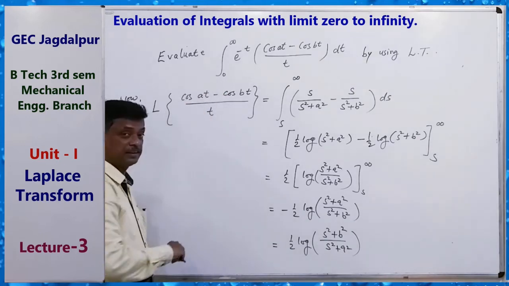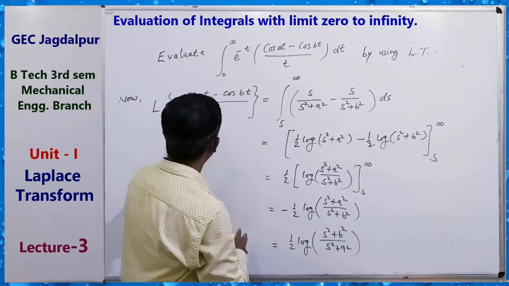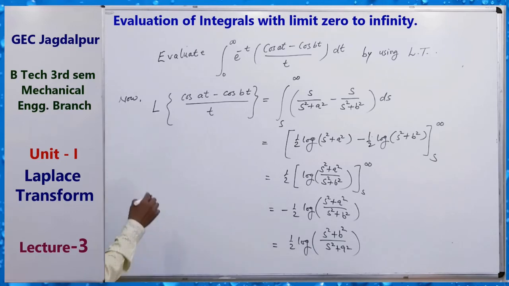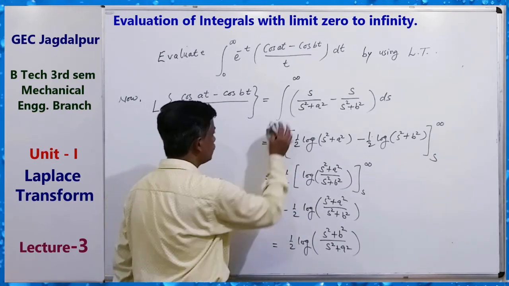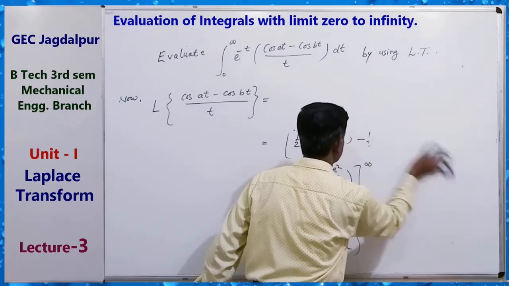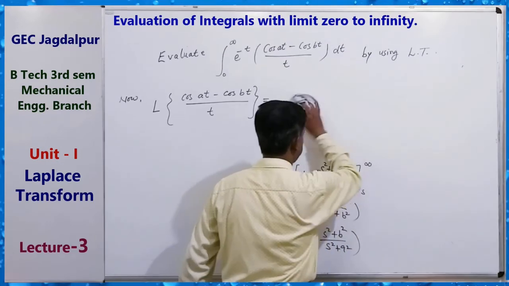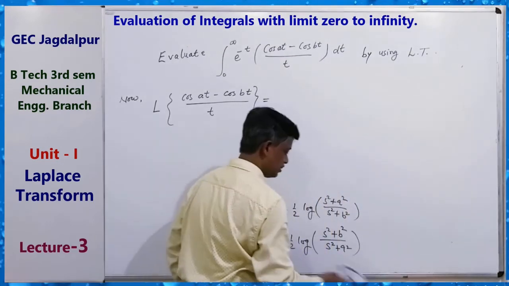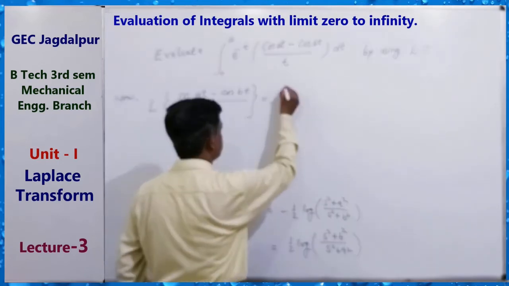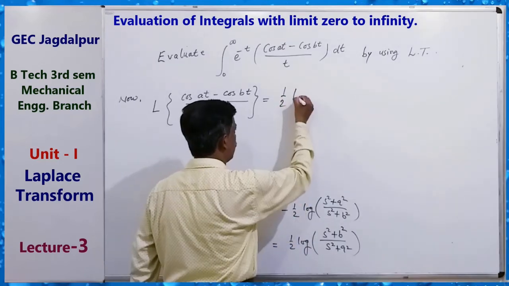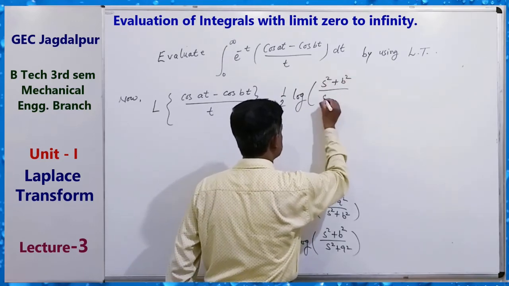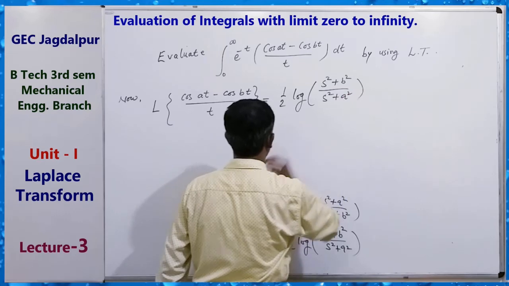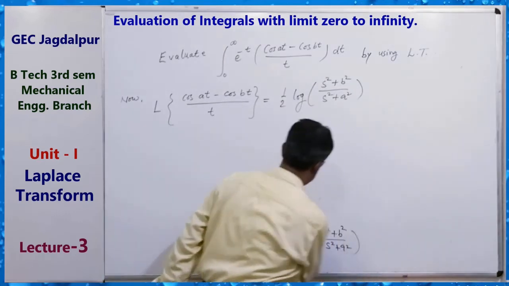This integral here, just now we write, we get this equals to half log of (s square plus b square) by (s square plus a square). Okay, we got this. Clear?